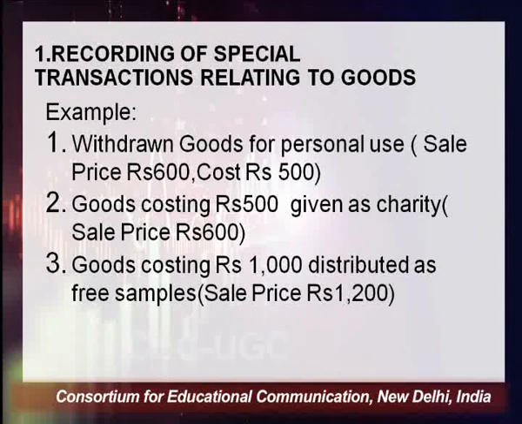And at what price we have to record this particular transaction? We have to record this particular transaction with the cost price, not with the selling price. Since we are not selling, these goods are withdrawn by the owner for his personal use at the cost price, and the cost price was rupees 500.